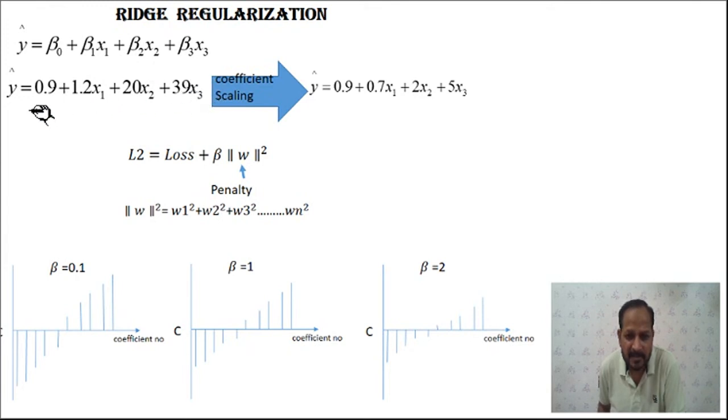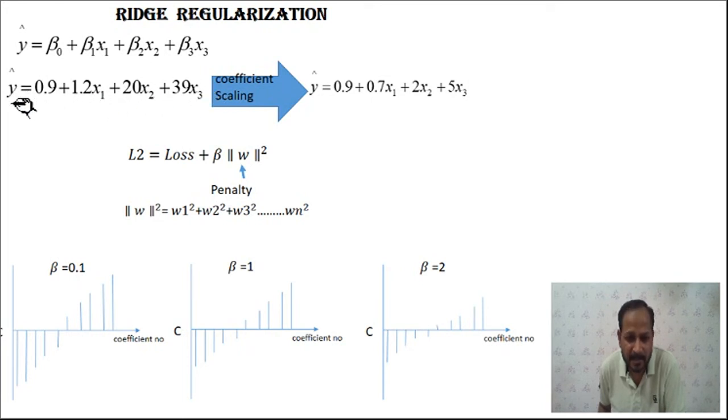To avoid this, we use a scaling factor, lambda, so that after applying coefficient scaling, y hat becomes 0.9 plus 0.7 x1 plus 0.2 x2 plus 5 x3. Definitely the importance of the scaling is to reduce the computational complexity. Here x1, x2, x3 are the features of the first vector.